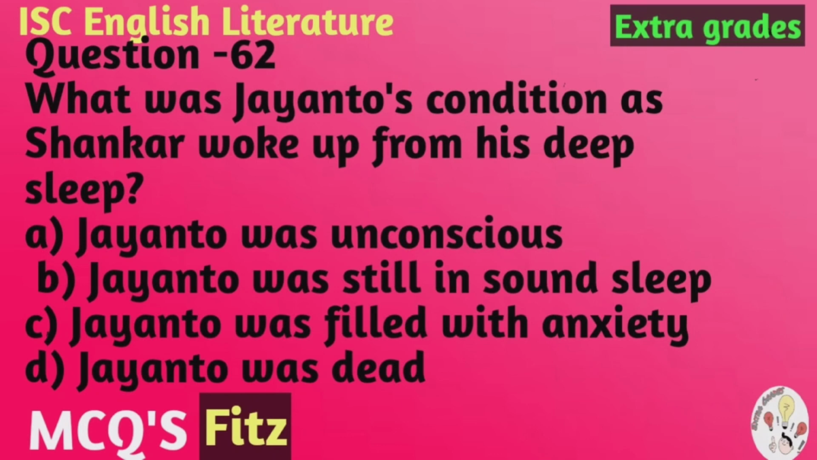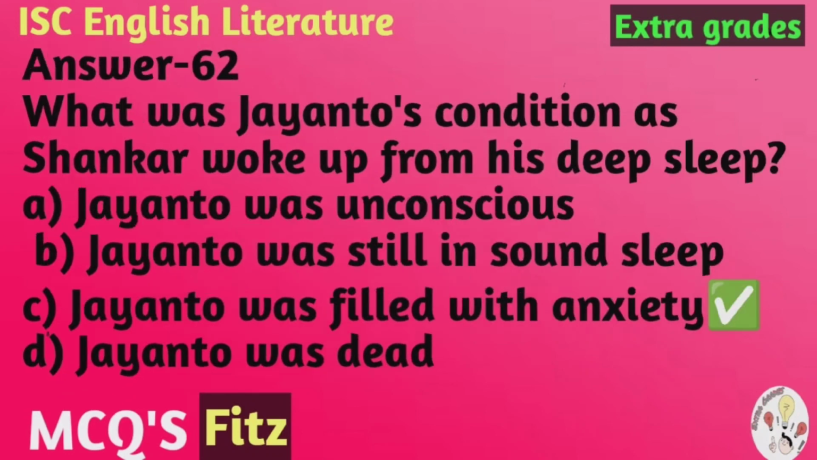Question number 62. What was Jayanto's condition as Shankar woke up from his deep sleep? The options are: A. Jayanto was unconscious. B. Jayanto was still in sound sleep. C. Jayanto was filled with anxiety. D. Jayanto was dead. And the correct option is C. Jayanto was filled with anxiety.